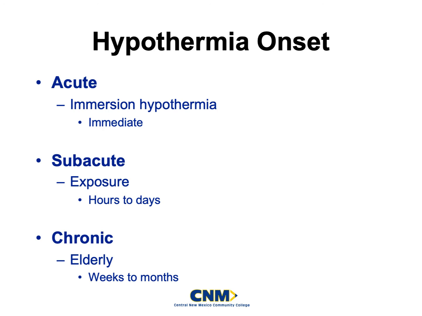And then we can have people that suffer from chronic hypothermia, and it's usually our elderly patients. Our elderly patients are getting old, their bodies are starting to shut down, their hypothalamus doesn't work as fast as it used to, or possibly they have some kind of medical condition or could be taking some kind of medication that's causing this, but they can suffer from chronic hypothermia. This can be over weeks to months.